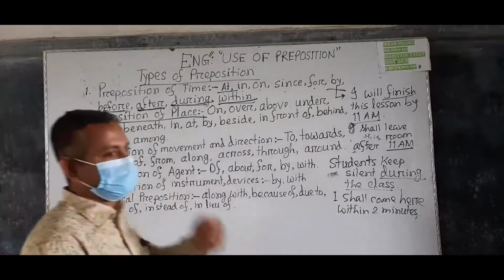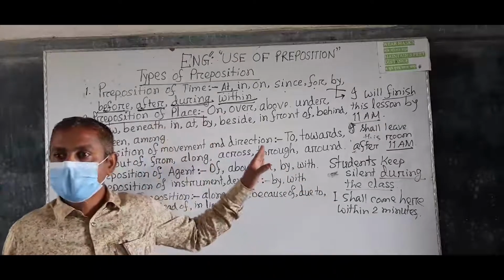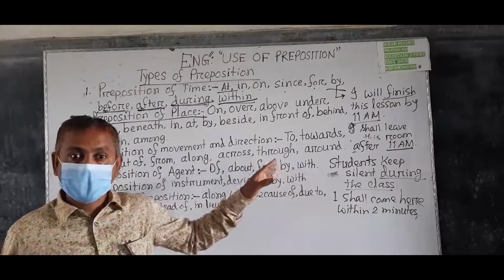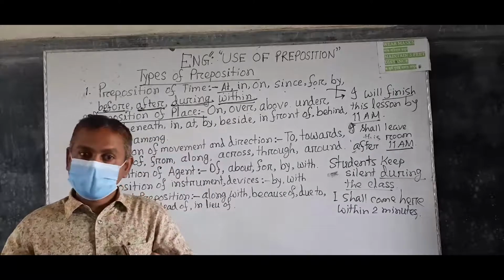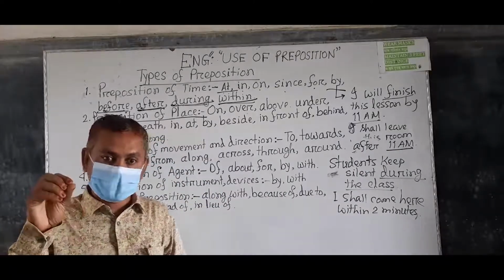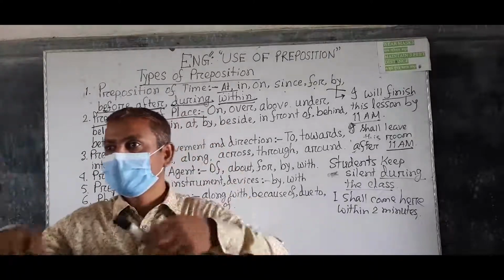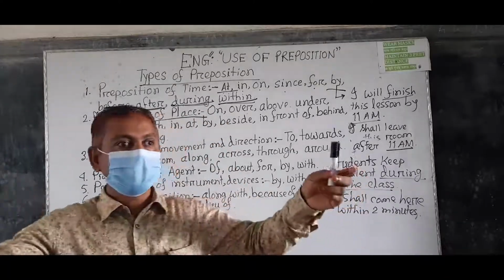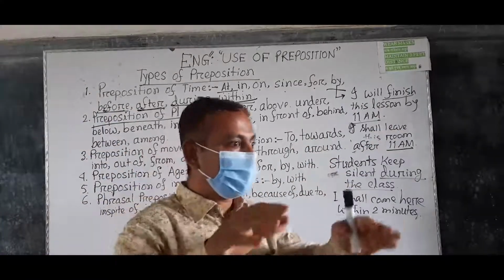In is a preposition of place. In is used before a place which has a boundary or an enclosure. Understand? This room is surrounded by 4 walls. The room is enclosed by 4 walls.